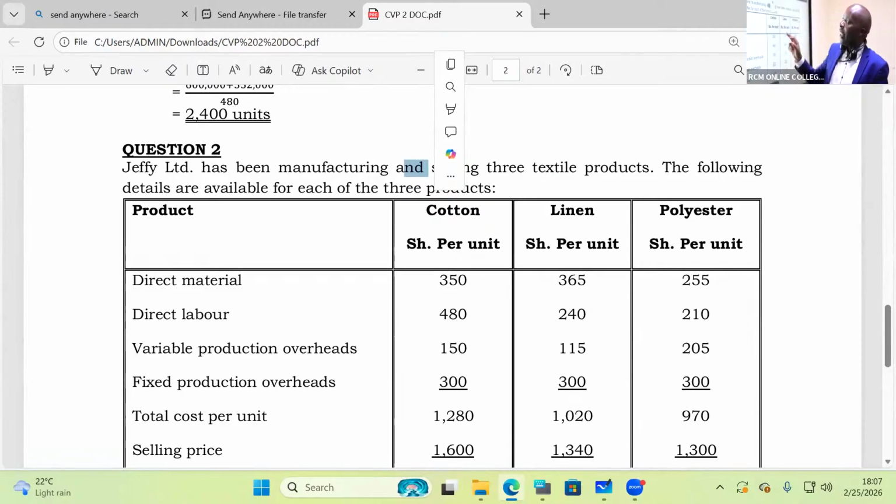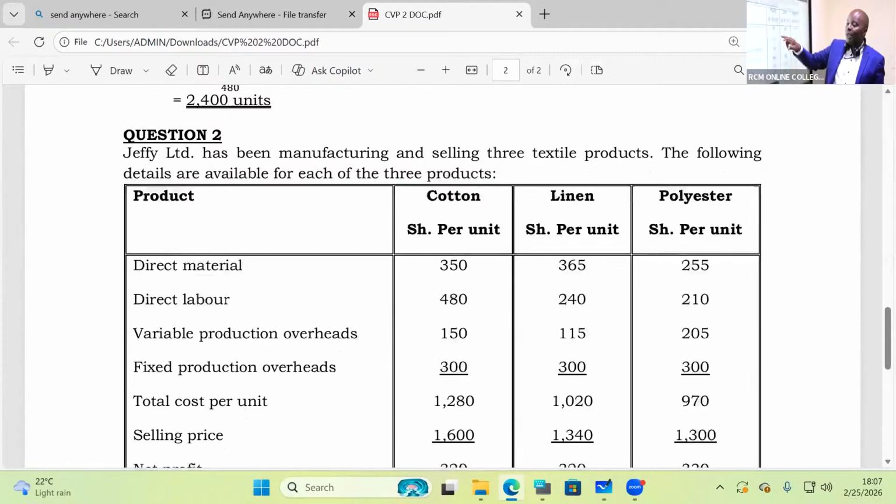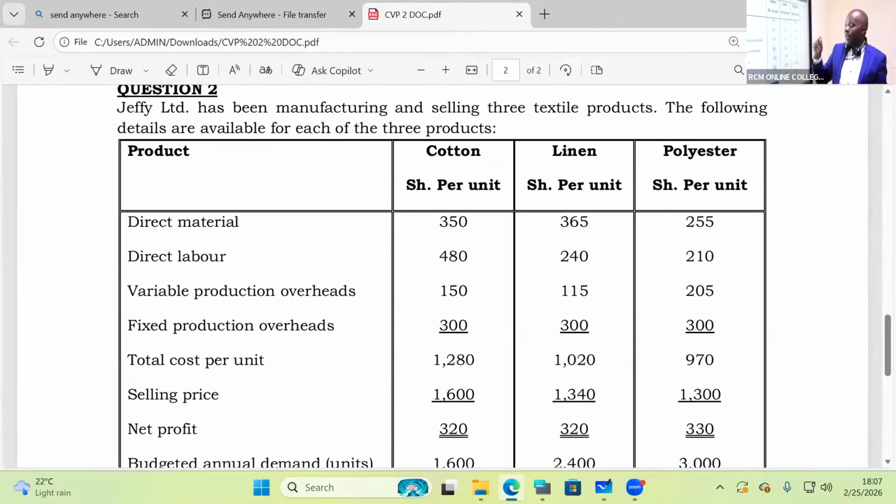Question 2. Jeffy Limited has been manufacturing and selling 3 textile products. The following details are available for each of the 3 products. We have cotton, linen, and polyester. Direct materials are given, direct labor, variable production overheads, fixed production overheads. Total cost per unit is given there, and the selling price is 1,600 for cotton, 1,340 for linen, polyester 1,300.